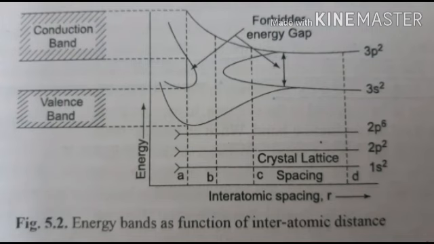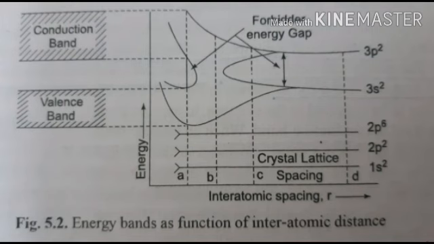Now, if the interatomic spacing is further decreased, say to the point B, at this point 2n 3s2 levels and 2n 3p2 levels and the rest of the 4n levels, all the 8n levels merge with each other and they are completely distributed in a continuous manner. This continuous distribution of levels is known as the energy band.